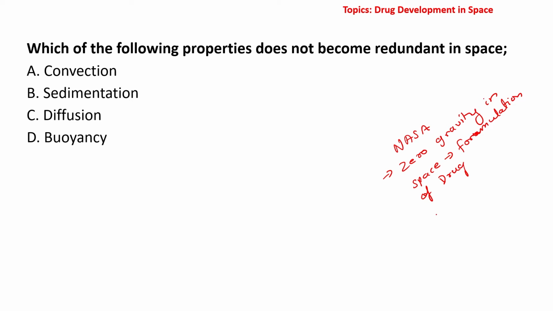Why is it so? The reason for that is very simple. Chemicals behave very differently at different gravitational levels.